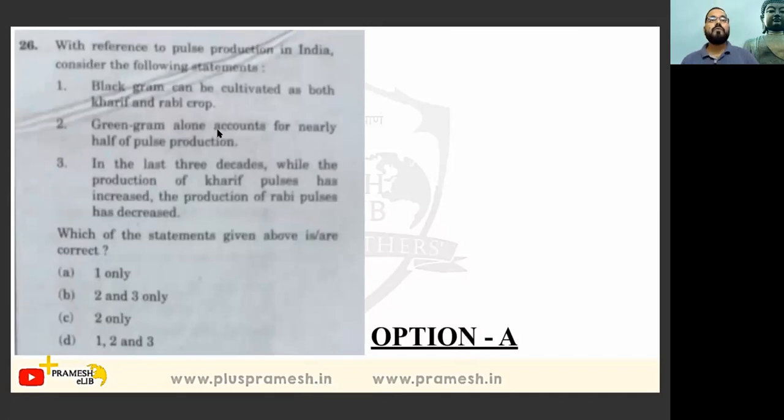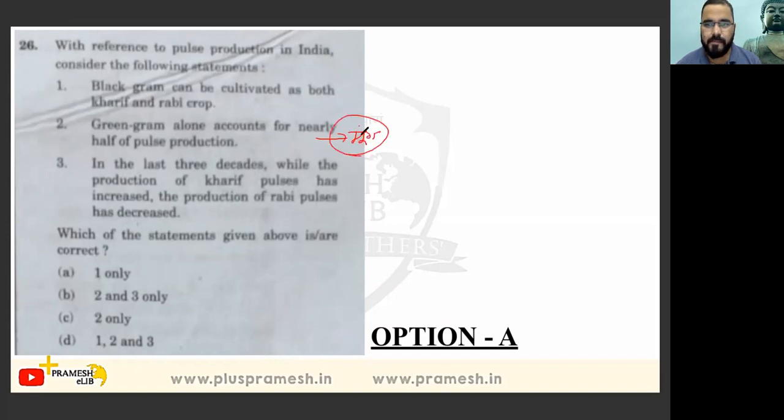With reference to the pulse production in India, consider the following statements. Black gram can be cultivated as both Kharif and Rabi crop. Black gram, okay. Green gram alone accounts for nearly half of pulse production, okay. In the last 3 decades, while the production of Kharif pulses has increased, the production of Rabi pulses has decreased. Let me check it. Green gram means moong that we eat.